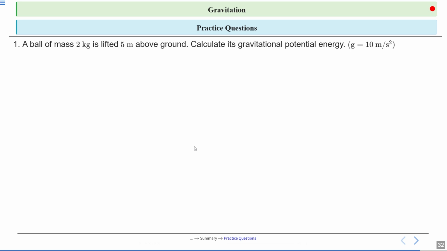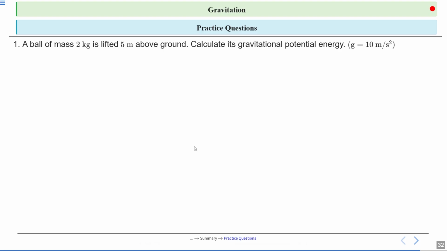At the end of the lecture, we have some practice questions. These will not only help you to revise today's concepts, but also build your problem solving skills. And most importantly, solving these questions will help you a lot in your exam preparation.